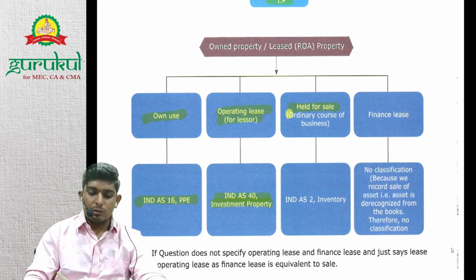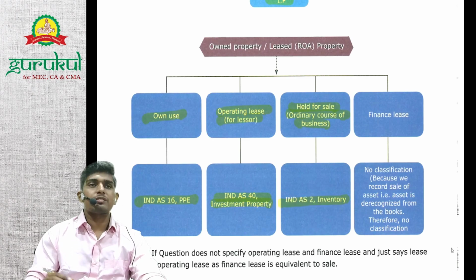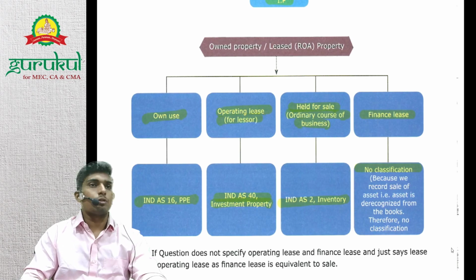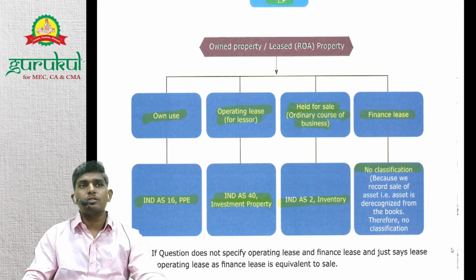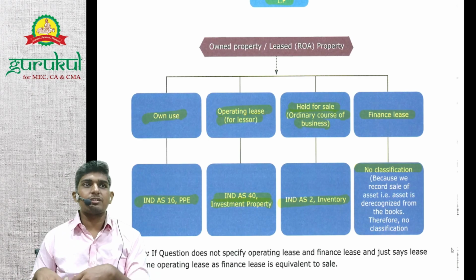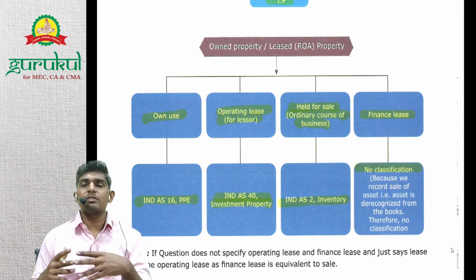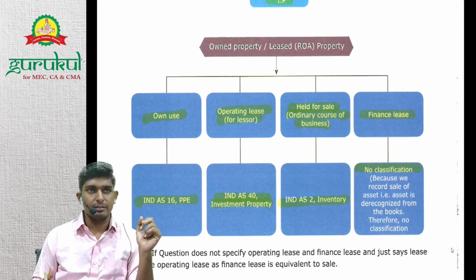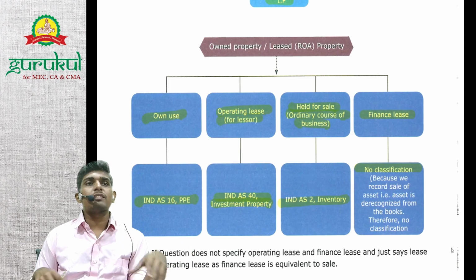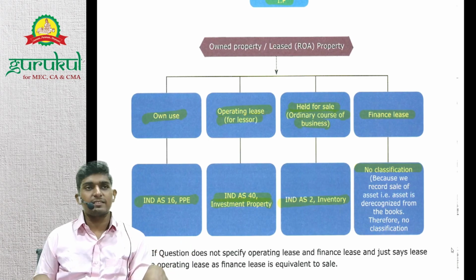Held for sale in ordinary course of business. So it's your inventory basically, because you are selling it in your ordinary course of business. Finance lease: basically in finance lease you won't classify it as investment property, nor will you record it as PP, because the asset is eliminated from your books in case of finance lease, right? You don't own the asset now, because the majority of life or majority of the payments is made by the lessee, right? So the lessee is recording the asset, and we won't record the asset in our books, we will just de-recognize it, right?